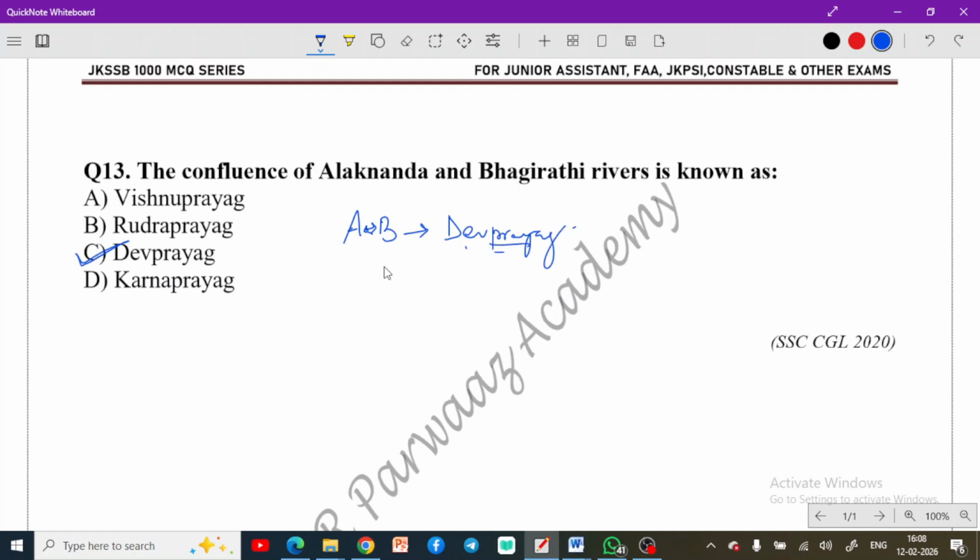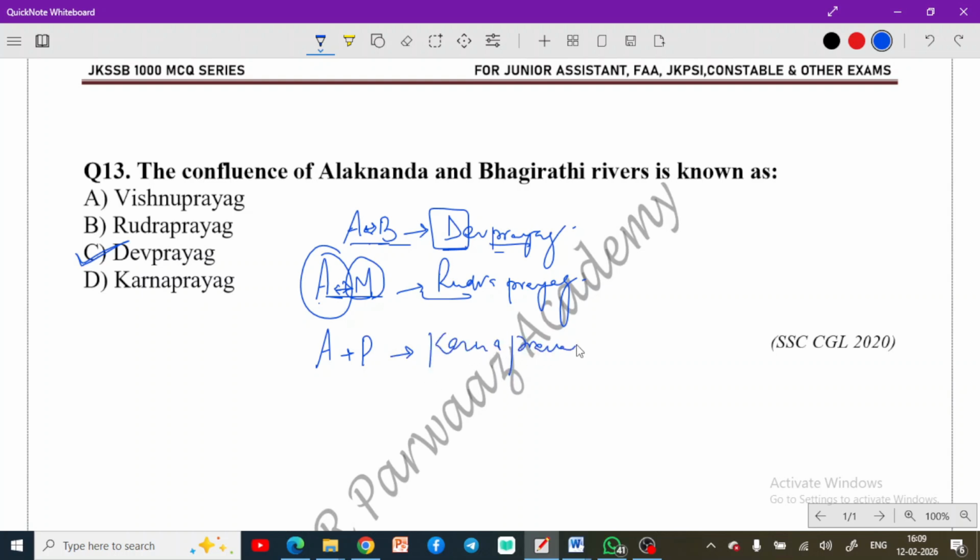Other facts you need to remember: Rudraprayag is the meeting point of Alaknanda with Mandakini. So AMR: Alaknanda and Mandakini meet at Rudraprayag. ABD: Alaknanda and Bhagirathi meet at Devprayag. This is an important fact. One more fact here is Karnaprayag. Karnaprayag is the confluence of Alaknanda and Pindar. They meet at Karnaprayag.